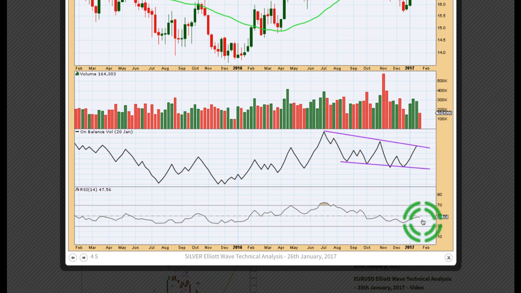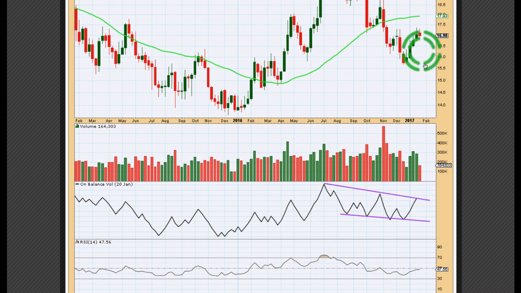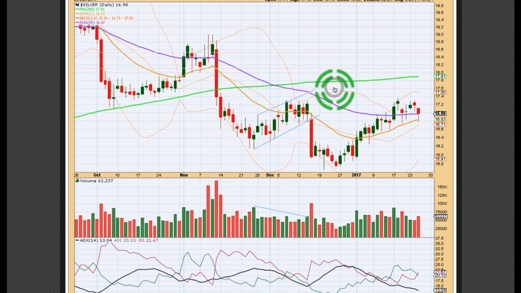RSI is pretty much neutral. There's no divergence at the highs at the weekly chart level from price and RSI to indicate any weakness. It's below 50, so it's in bearish territory, but it's rising along with price. Let's have a look at the daily chart for silver.